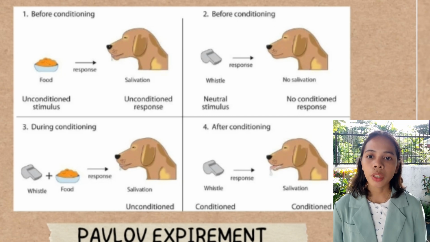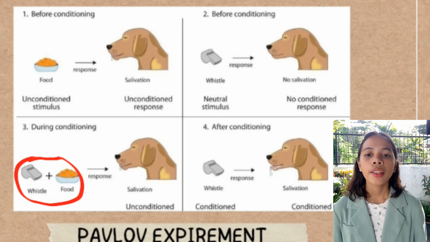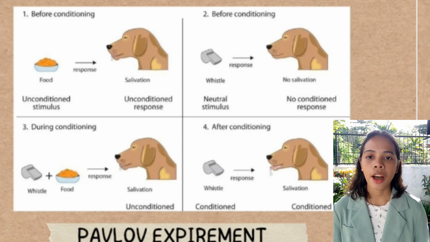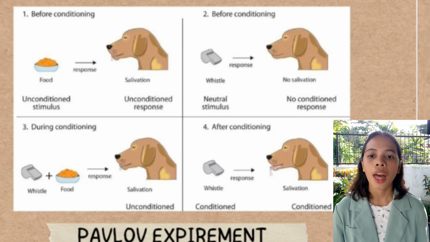Then, during conditioning, Pavlov repeatedly paired the neutral stimulus, the bell, with the unconditioned stimulus, the food. The dogs would hear the bell, then immediately receive food. And lastly, after several pairings, the dogs began to salivate at the sound of the bell alone, even without the presence of food. So after conditioning, the conditioned stimulus here is the bell, which was previously neutral but now triggers salivation in the dog. Then the conditioned response is the salivation, which is the learned response to the bell.